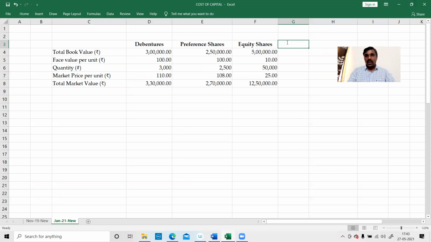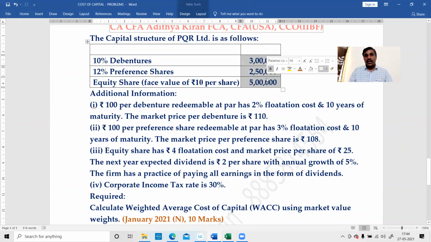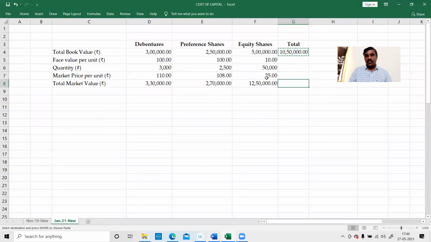We'll put the total column, total market value. Total book value in the balance sheet should also match 10,50,000. Check whether it is matched. They have not given the total. Okay, leave it. Thereafter, total market value.